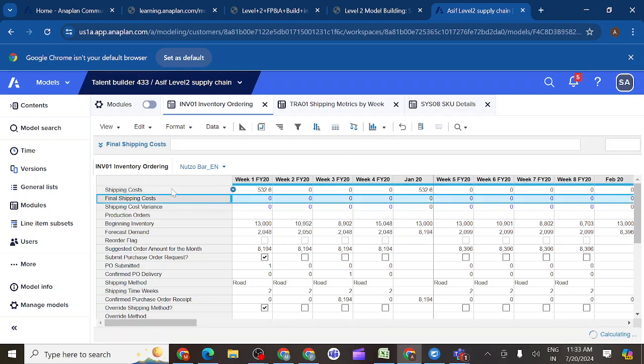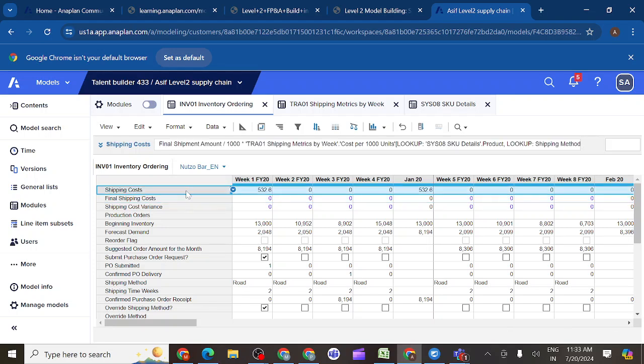Asif, I have a question here. Sorry to interrupt. In that formula, we initially put it per piece, but it is now per thousand. We calculated that, right? Yes. We are not taking it as shipping cost per unit. We are calculating per thousand. In this transportation 01 module we are calculating the cost for 1000. So whatever cost we have per 1000 units, they have this much cost.